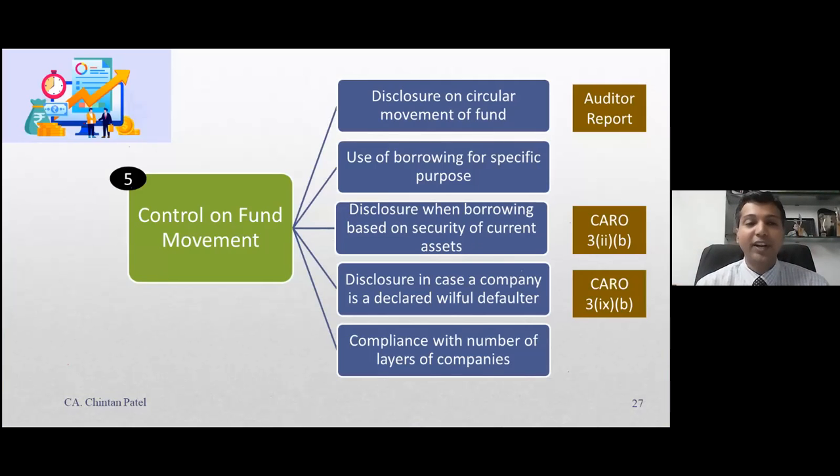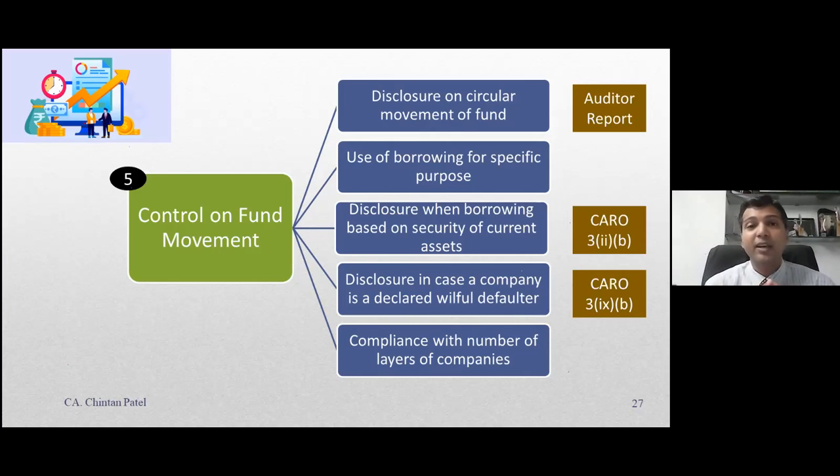Now let us look at one very, very important point on controls on fund movements. गवर्नमेंट के लिए सबसे इंपॉर्टेंट चीज है वो क्या है कि फंड का जो सर्कुलेशन है, फंड जो यहाँ से वहां मूव हो रहा है, whether these are all controllable or not. There is a need to ensure that the funds are moved only for the particular purpose, and not used only for transferring from A to B, B to C, C to D, D to E, D to F. This kind of thing should not happen. If it happens, it can be clearly visible.